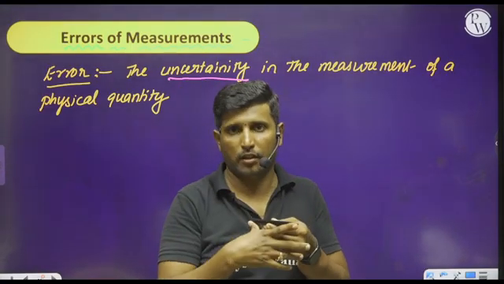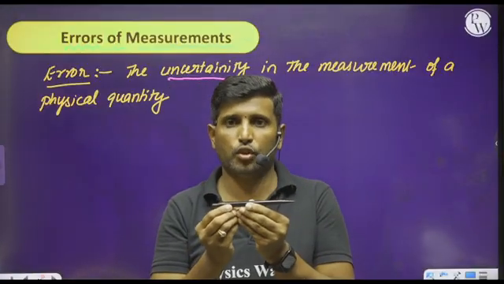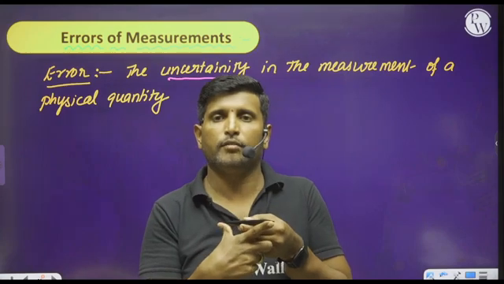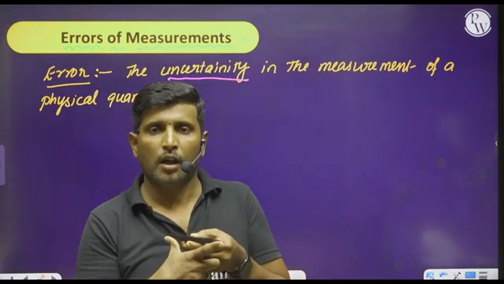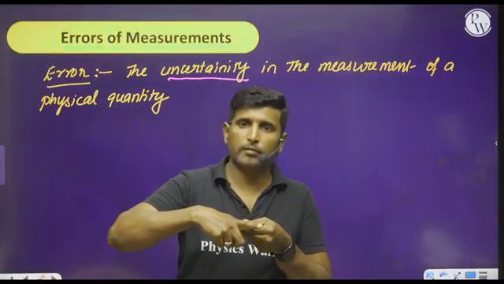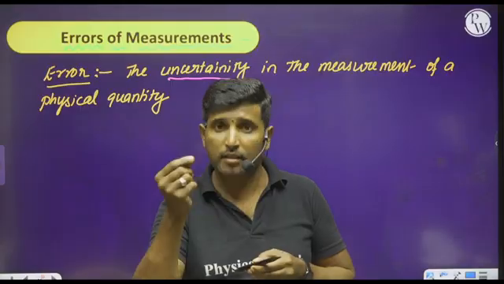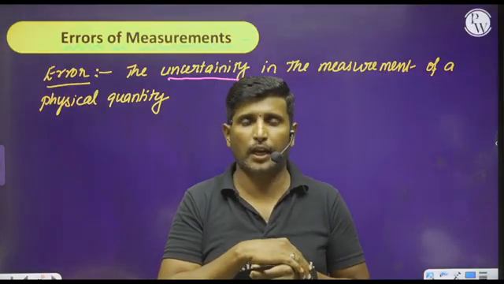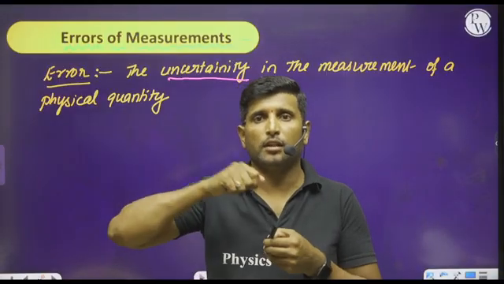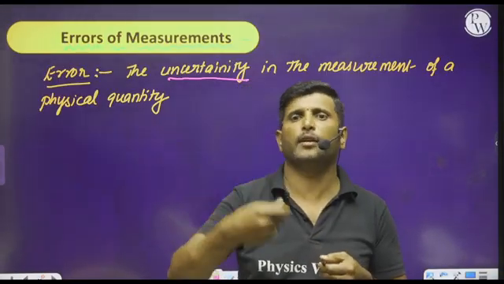different objects or different instruments. Suppose if I measure with the help of a meter or ordinary scale, then definitely I will get some value. And if I measure the length of this pen with the help of a screw gauge, then I will get some other value. And if I measure this length with the help of a tape, then I may get a little bit different value.